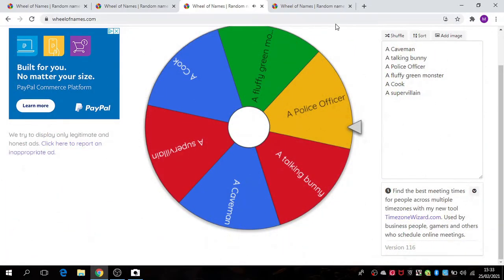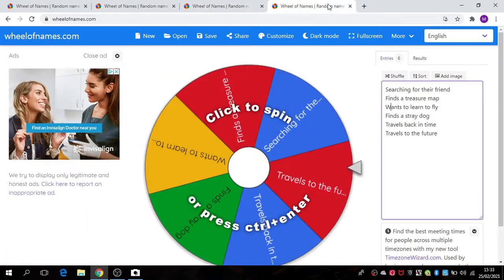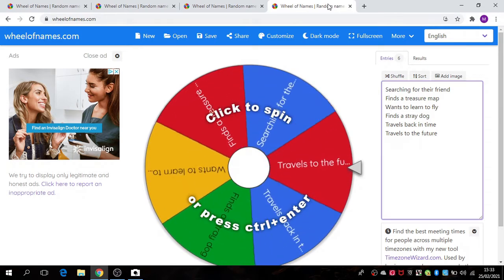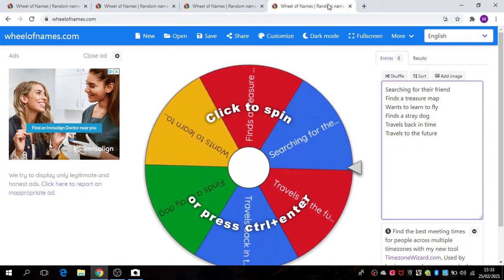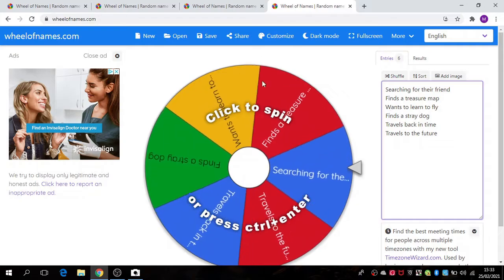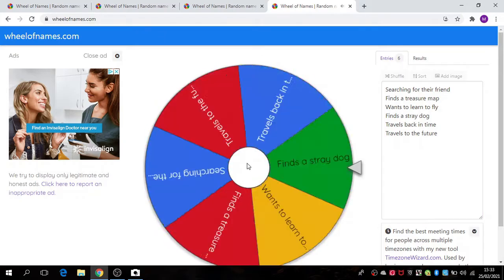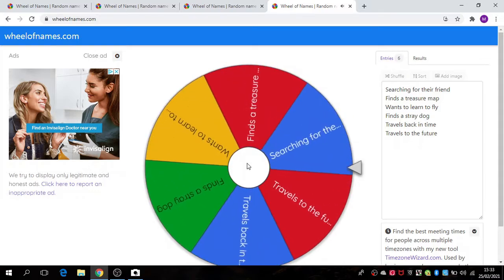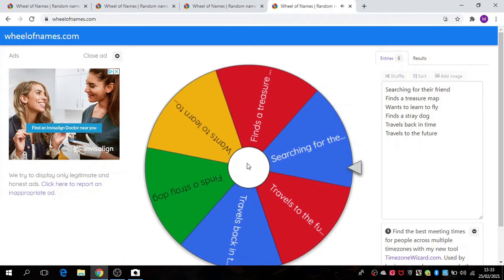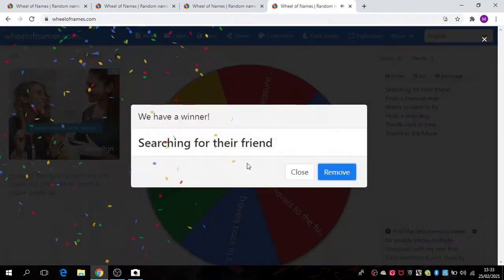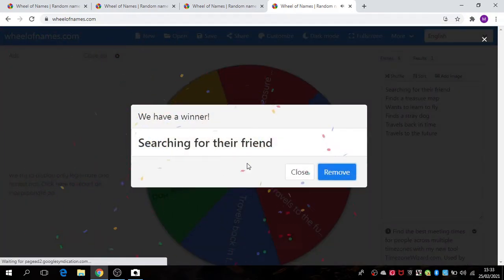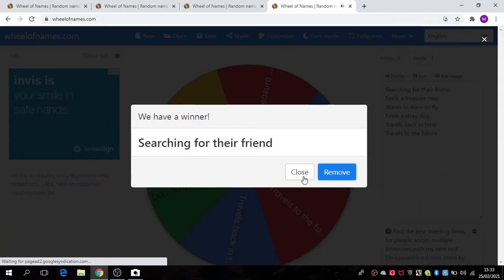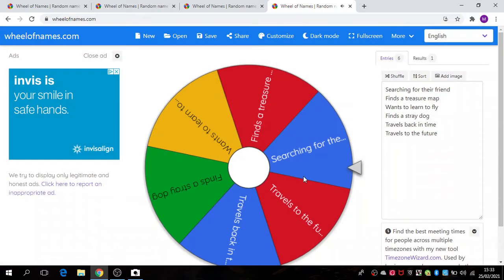And finally, we're going to look at what is going to take place in our story. So, again, we've got lots of different options here. Let's click the wheel and see what that police officer is going to get up to. So, a police officer is going to be searching for their friend. I couldn't think of a better person to be looking for somebody if they've gone missing than a police officer.